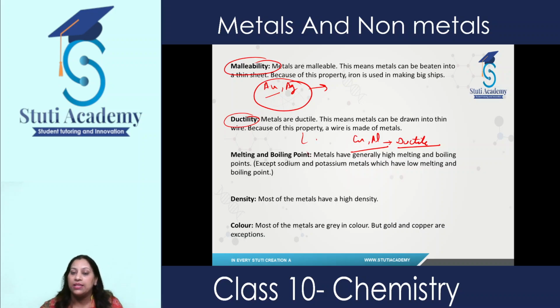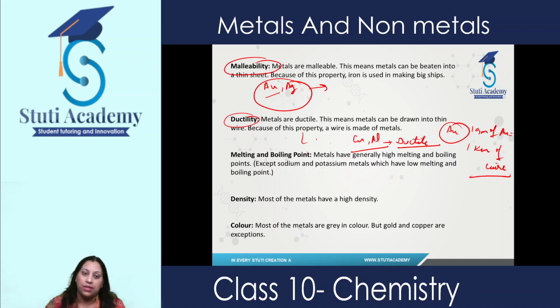If we take an example of gold, gold is the most ductile metal. 1 gram of gold can be drawn into 1 kilometer of wire. Now just imagine how ductile it is. So metals are highly ductile, and out of those metals, silver is the most ductile. So that's why we use metals in making wires.